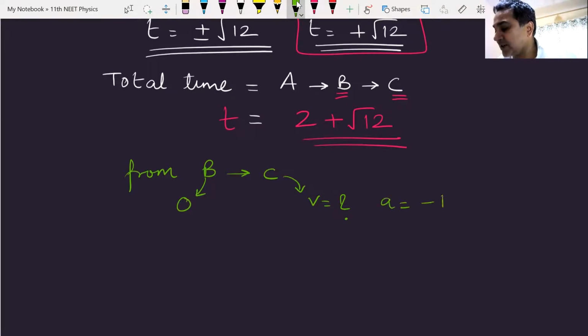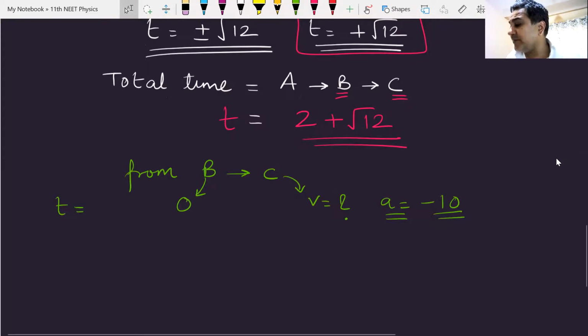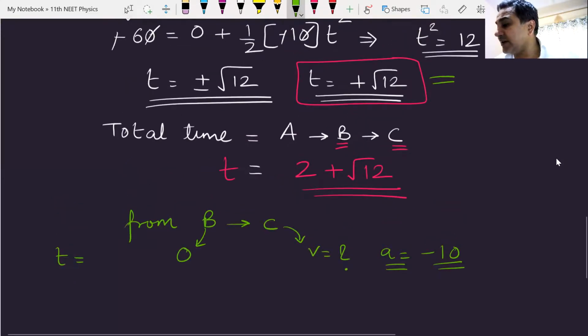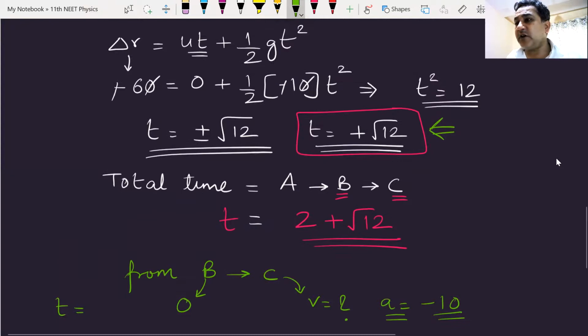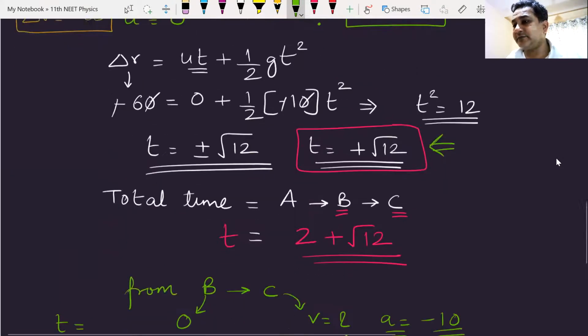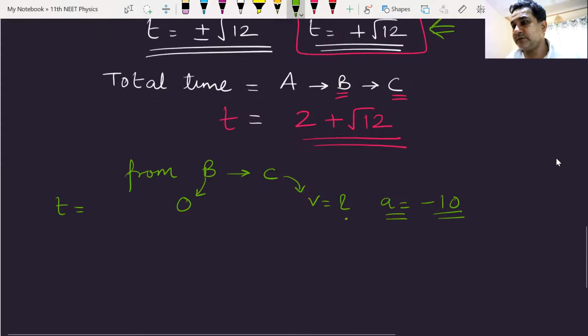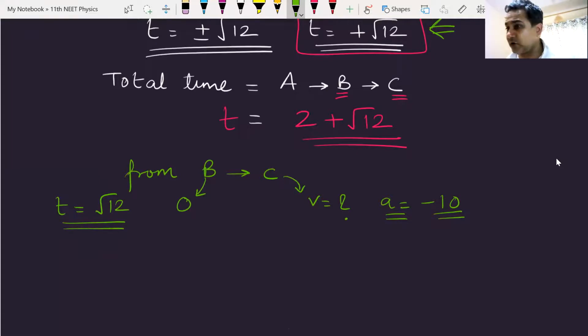Acceleration is minus 10, I know. I also know how much time it has taken. I just calculated it. How much time does it take to go from B to C, anyone? We have calculated it, time from B to C. It takes plus root 12. So we can just write it as root over 12. This is U.